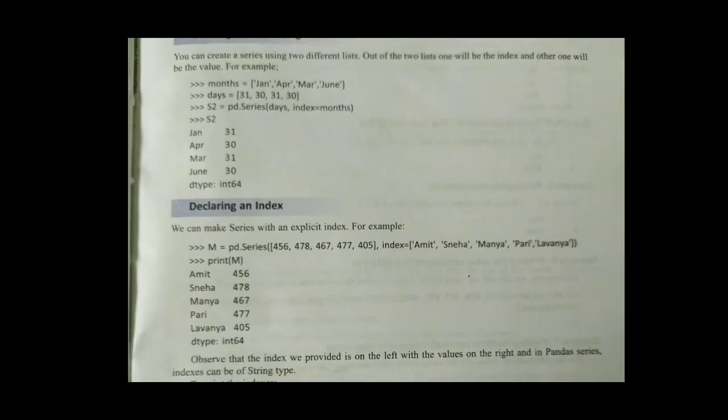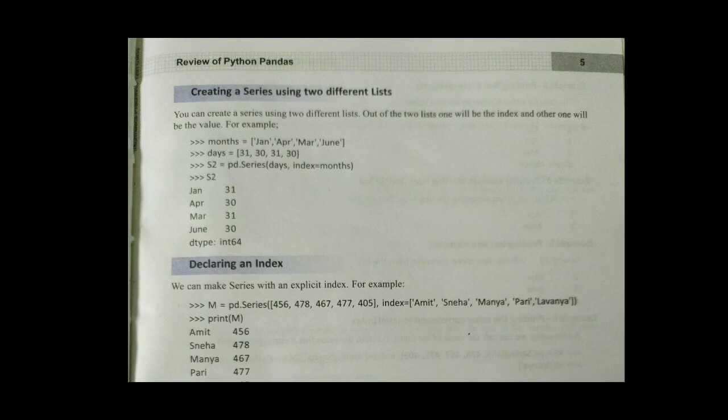Then the next point is creating series using 2 different lists. So now we are going to create series by using 2 strings. One is a month, which contains Jan, April, March, June, and the second one is the days 31, 30, 31, 30, means these are the number of days present in that specific month. So how to create it? S2 is equal to pd dot series. So first one, days comma index is equal to month. Days means which is a actual value, and the index we have provided now list, which is a month.